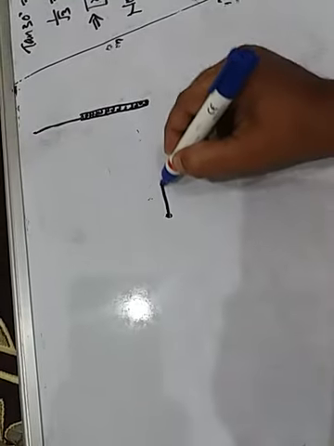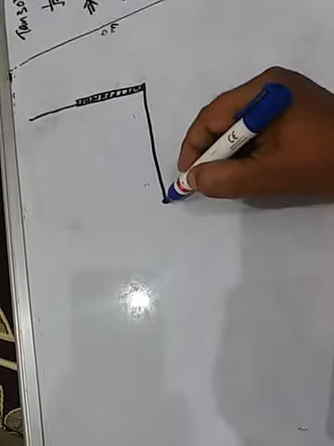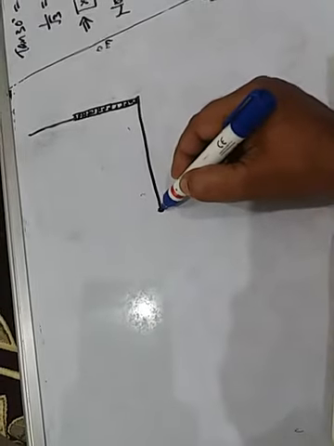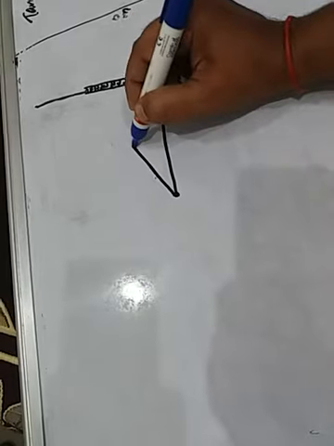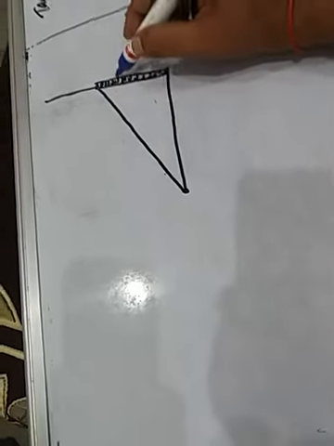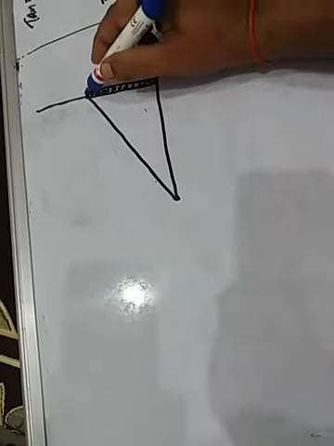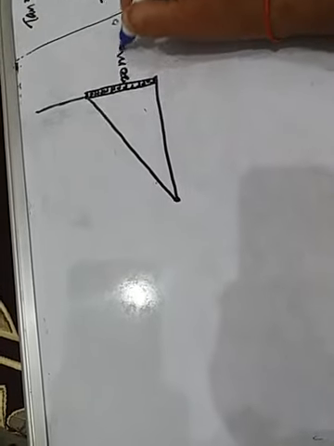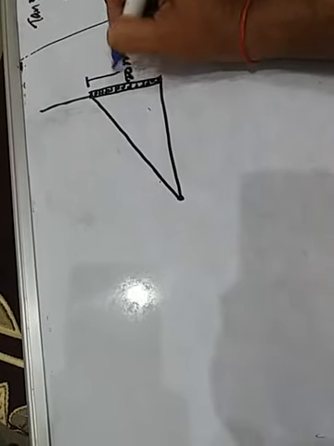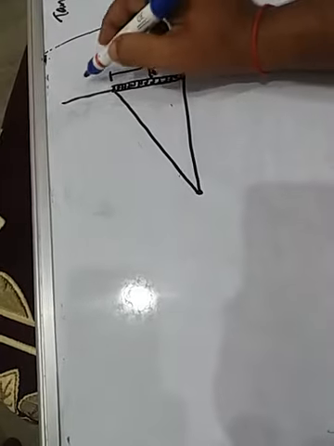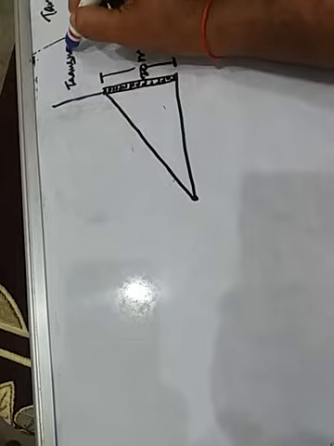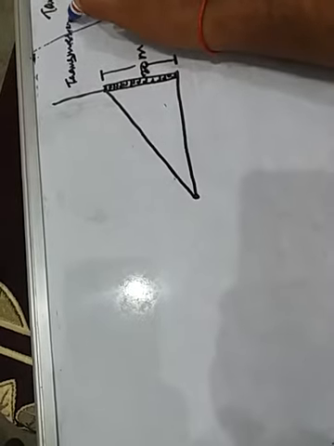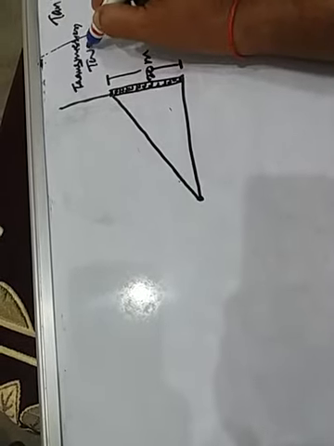See, this is the ground level, where your observer is sitting. The observer looks at the bottom and the top of the transmission tower. Up to here it is building, and its height is 20 meter. After that, this is the transmission tower.